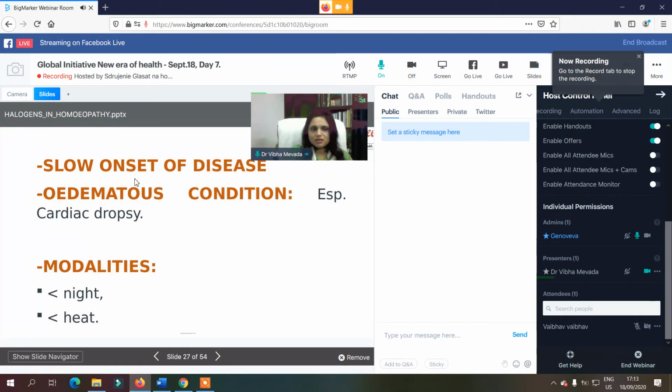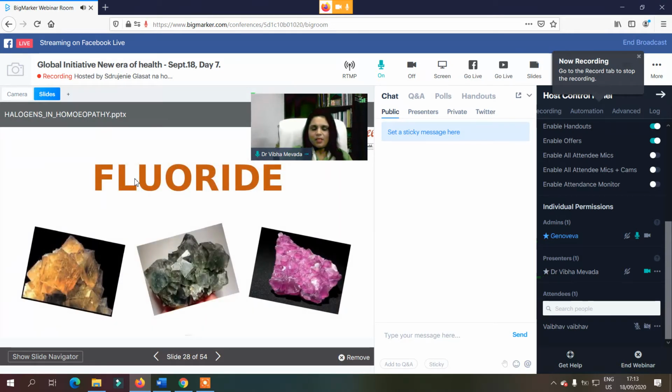You can see the edematous condition is there, especially in the cardiac dropsy. If we see the main modality of the remedies, they are aggravated especially at night, and we can see the night aggravation most of the time in the syphilitic group of remedies, and also aggravated by heat. Let's see one by one all the important remedies of the group.